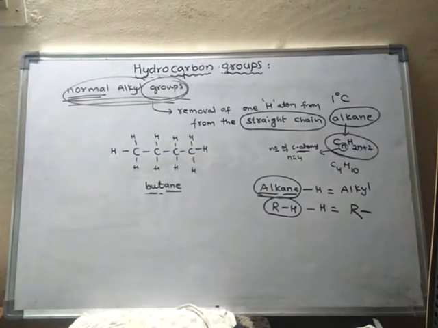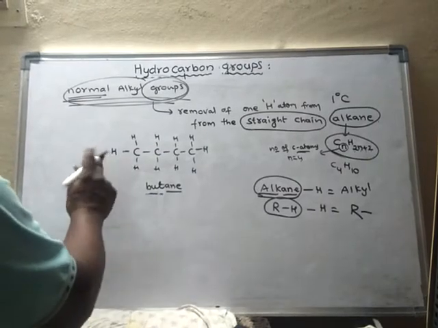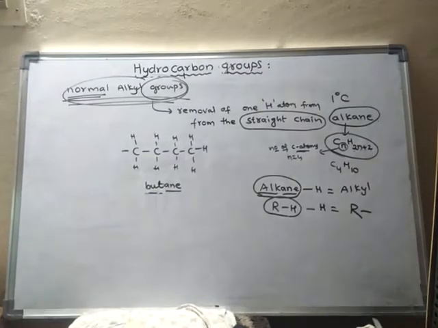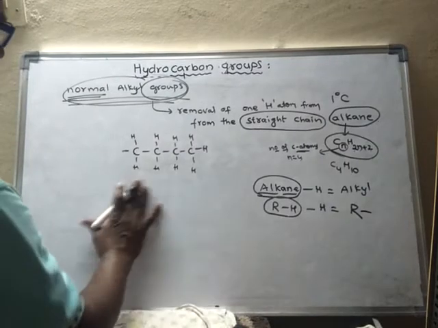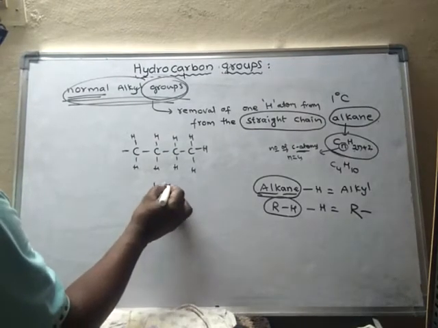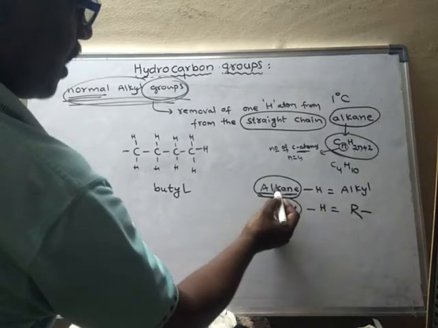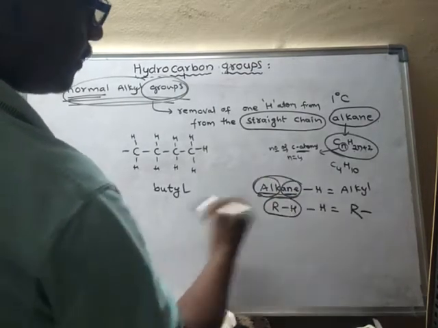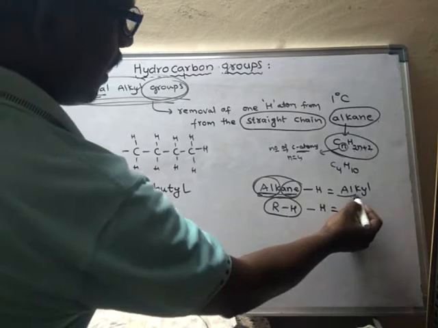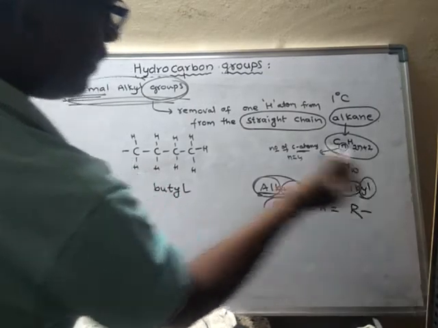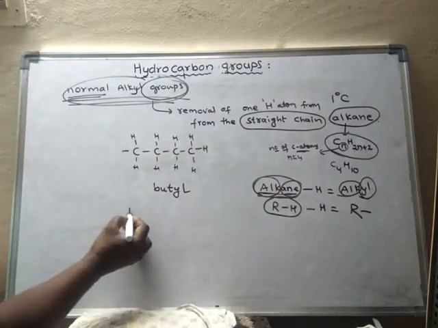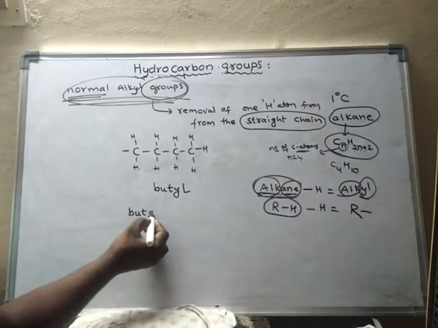Suppose if I remove 1 hydrogen, then it will become butyl. Alkane will become alkyl. Before that it was butane.